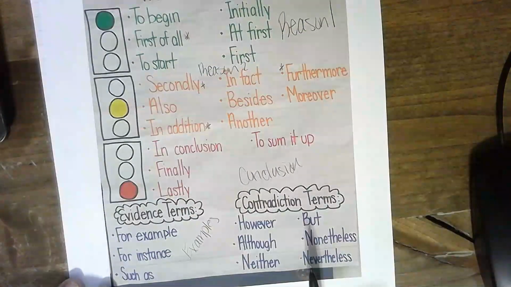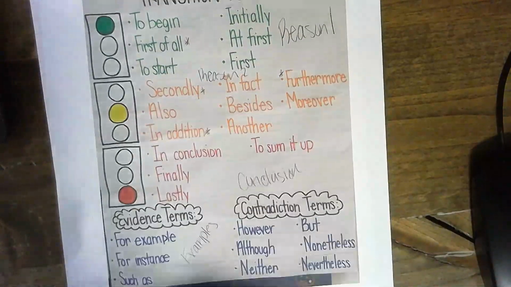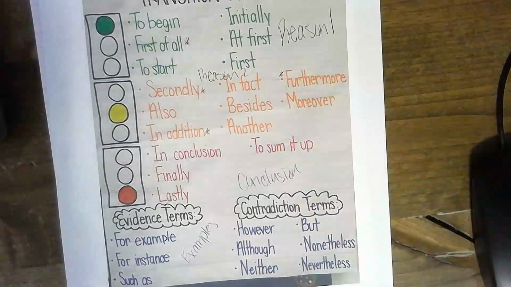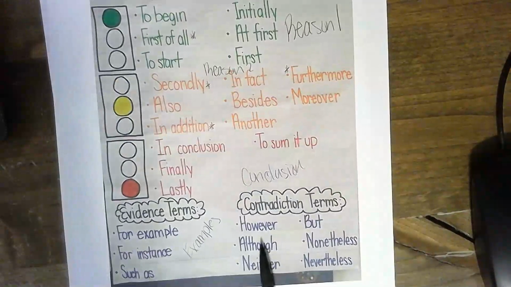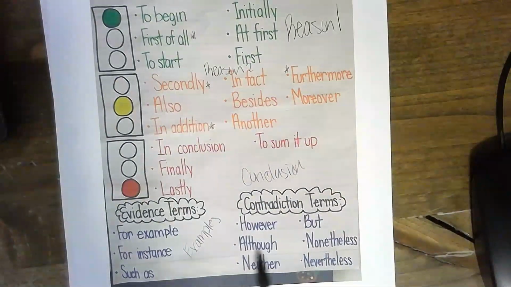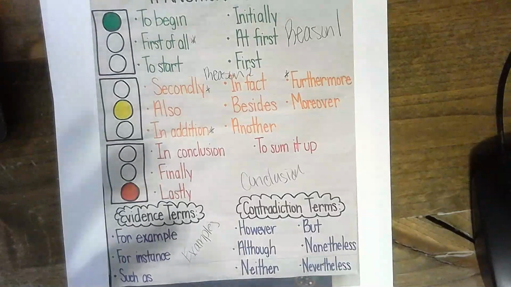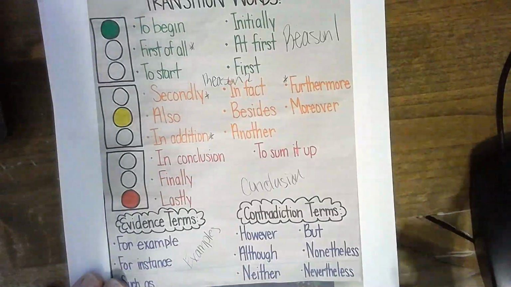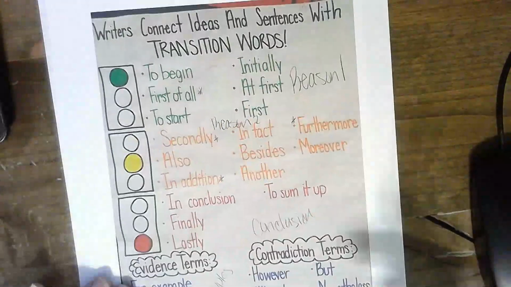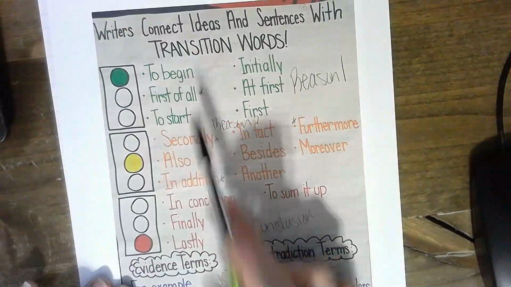And if I'm trying to show a contradiction, a contrast in my thoughts, we've been talking about although in class for patterns of power. You can use however, neither, but, nonetheless, and nevertheless, if you want to show a different side of something, a contrast. So I'm going to choose first of all for my first transition and reason 1.